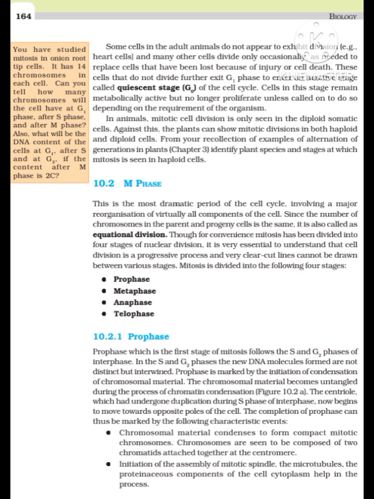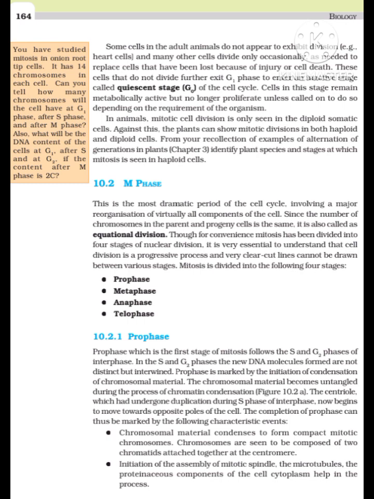Some cells in the adult animals do not appear to exhibit division, for example heart cells, and many other cells divide only occasionally, as needed to replace cells that have been lost because of injury or cell death. These cells that do not divide further exit G1 phase to enter an inactive stage called quiescent stage, G0, of the cell cycle.